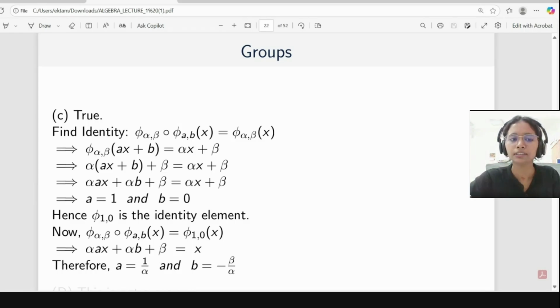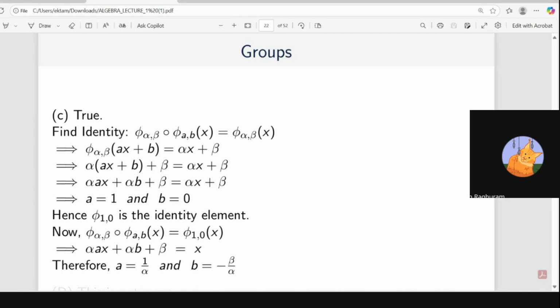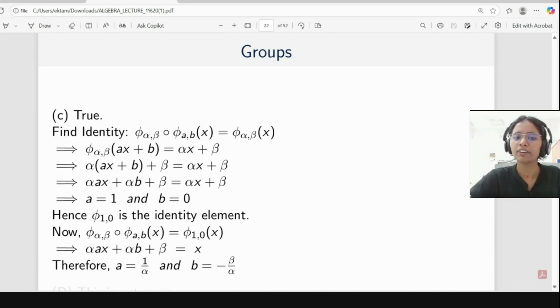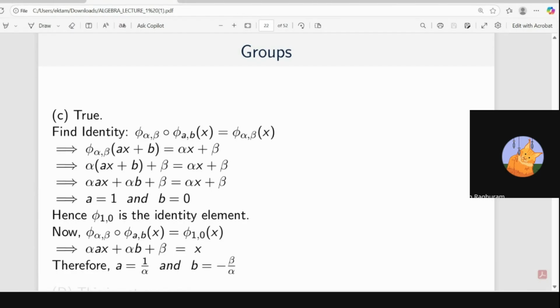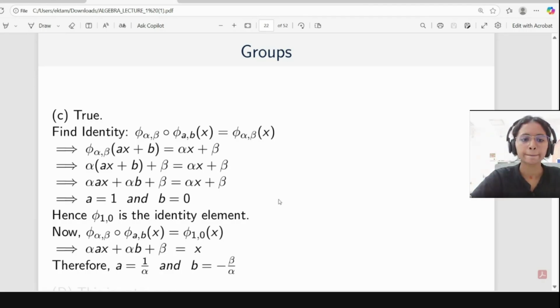On the left hand side, alpha A will be equal to alpha, so we can cancel alpha and get A equal to 1. So we are proving that phi of 1, 0 of x is the identity element. After this, we will find the inverse when our alpha is not equal to 0.